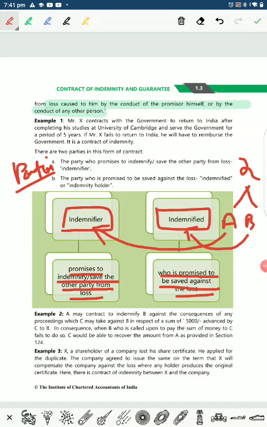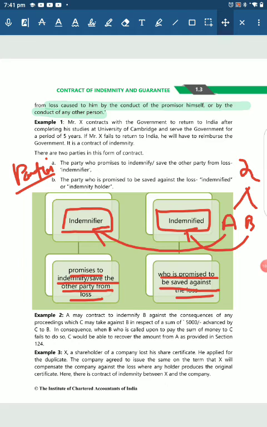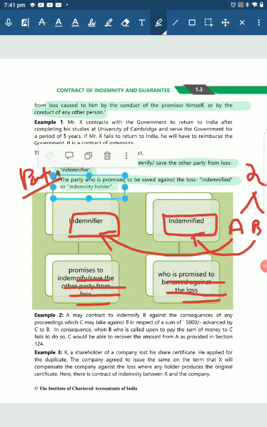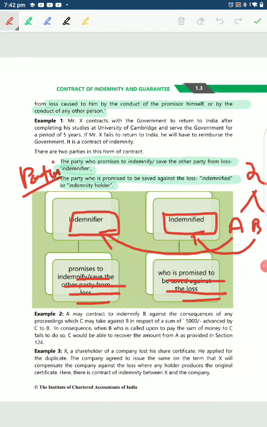Okay, so let's read the text as well, very important. The text clearly states that the party who promises to indemnify or save the other from the loss that is being caused is the indemnifier, and the party who promises to be saved against the loss is the indemnified, or the indemnity holder. So who is called the indemnity holder, guys?